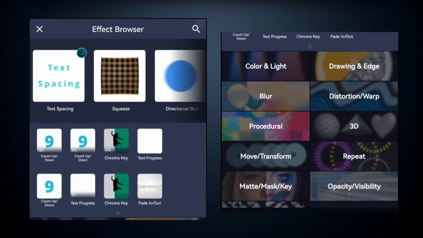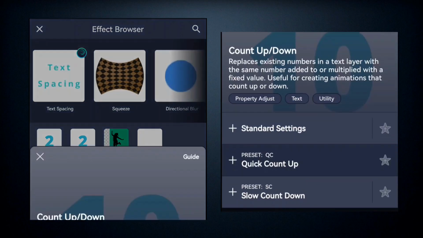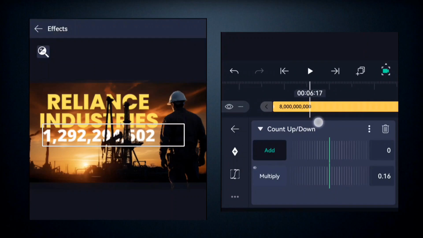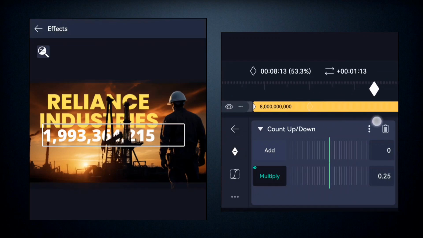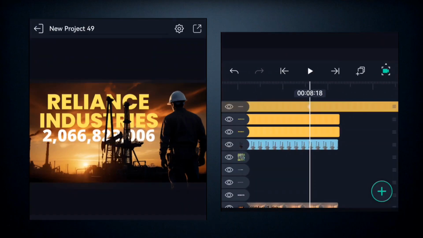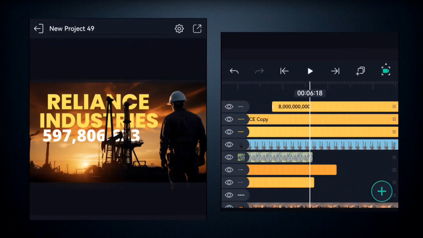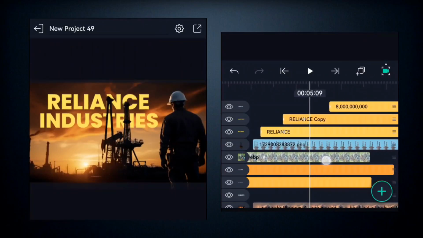So you come here to effects and you add the countdown effect. So the way this works is, once you've selected the countdown effect, you come to quick count up, right? And in quick count up, you come to multiply, right? At any point you want it to stop, you add another keyframe and you pull the keyframe. You can come here and drag the keyframe to the end you want it to reach. So this is where I want it to reach, right? So you see that, then you can cut the remaining parts. So just a random figure, not really any particular figure, but I just want it to count up. Okay, so now that is it. So you see how it works.